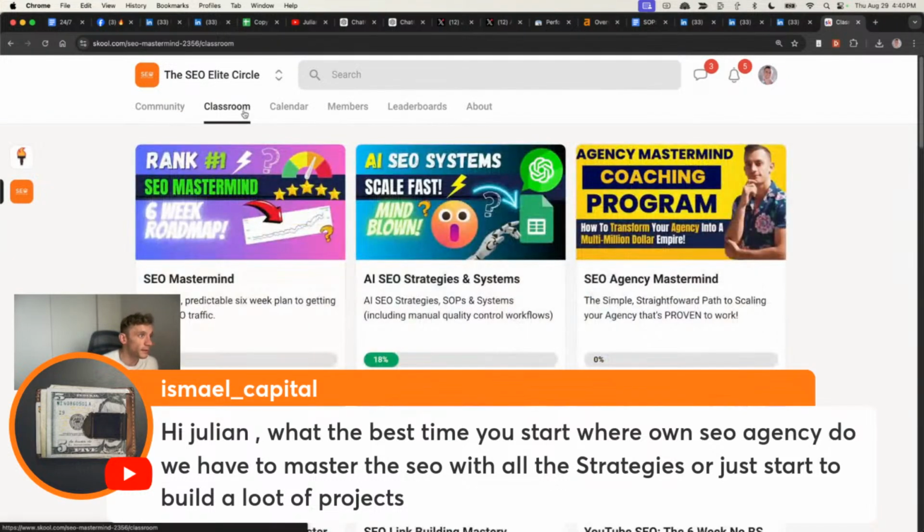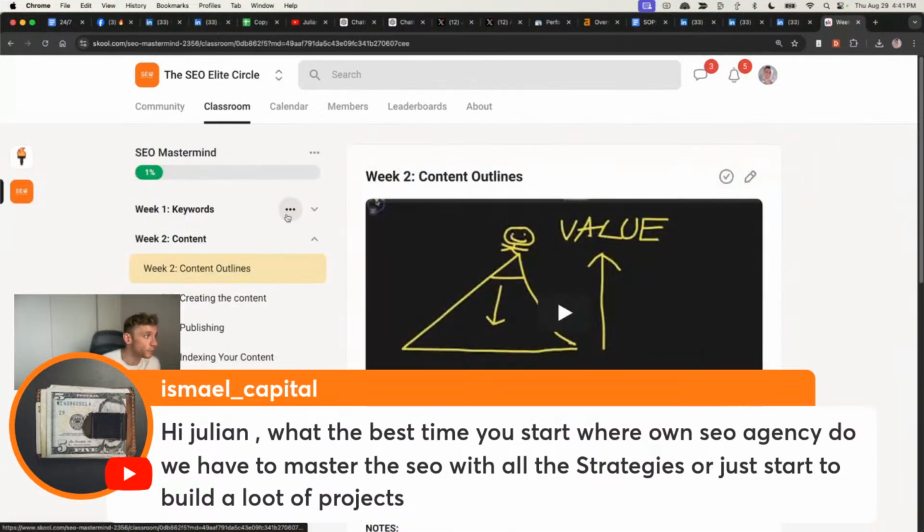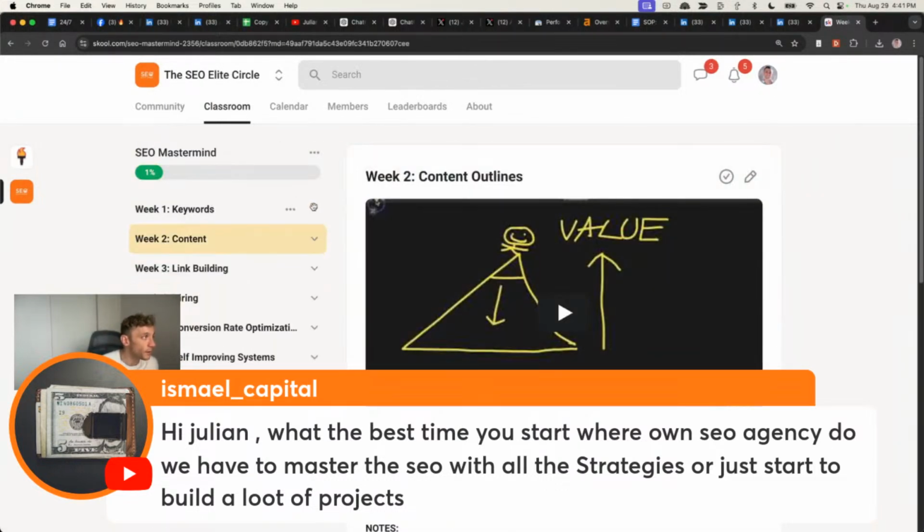And this is based on how I scaled my agency. Same for SEO. If you want to learn SEO, if you just want to start your own website, if you want to scale your SEO website, etc., then from start to finish, week 1, week 2, week 3, week 4, it's a very linear process. So you cut out all the noise and you just stick to the game plan that's worked for me over and over and over again.